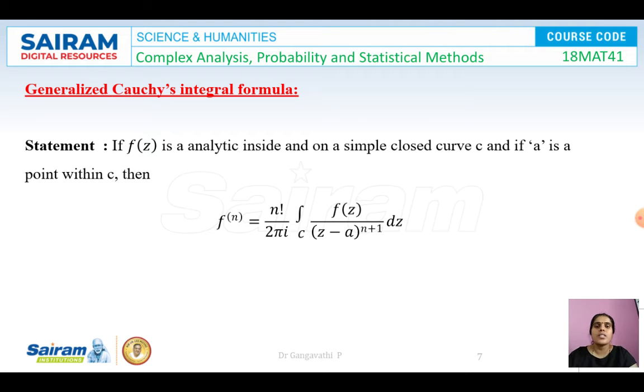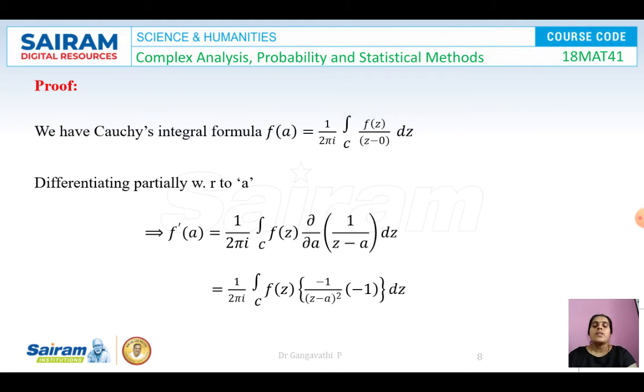Try to recall your Cauchy's integral formula, and this is the generalized one. The difference is that there it is only f of a and here it is the nth derivative of f. So be careful about the difference in remembering them. In order to prove the generalized Cauchy's integral formula, we have to consider the Cauchy's integral formula first and then proceed with that.